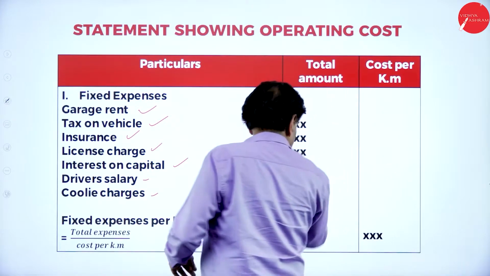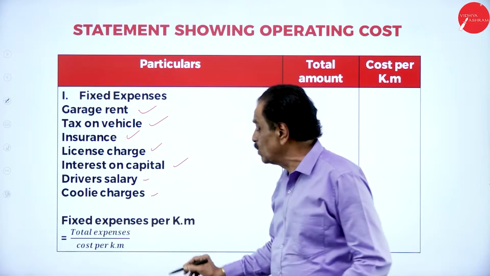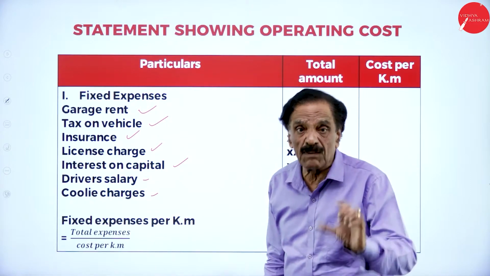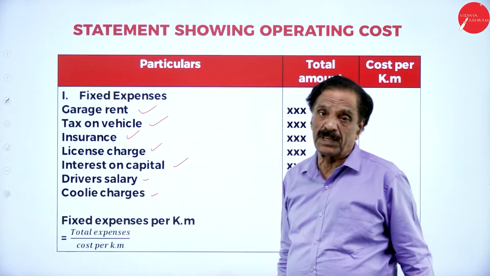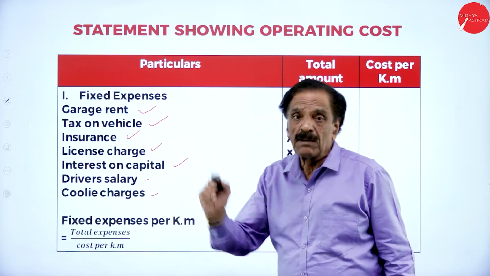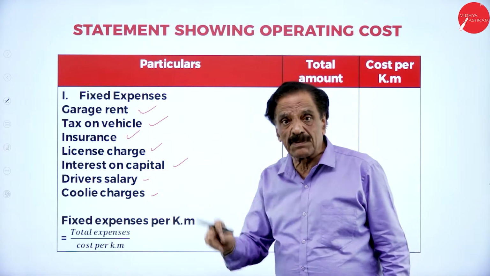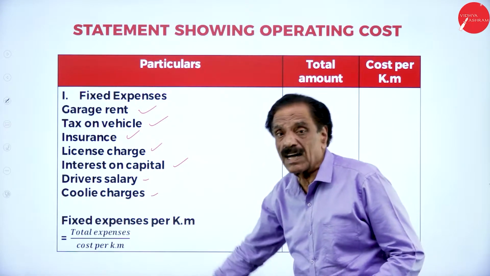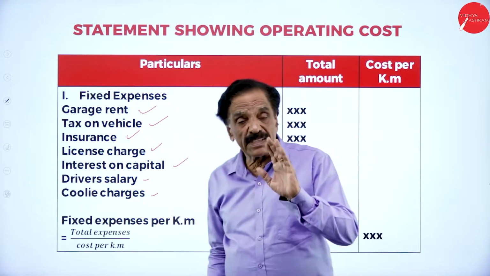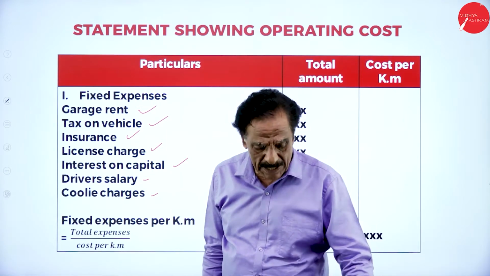We'll add all these fixed expenses and the total divided by the total number of passenger kilometer, we'll get the cost per kilometer. So this remains constant. It is also called fixed expenses or standing charges.